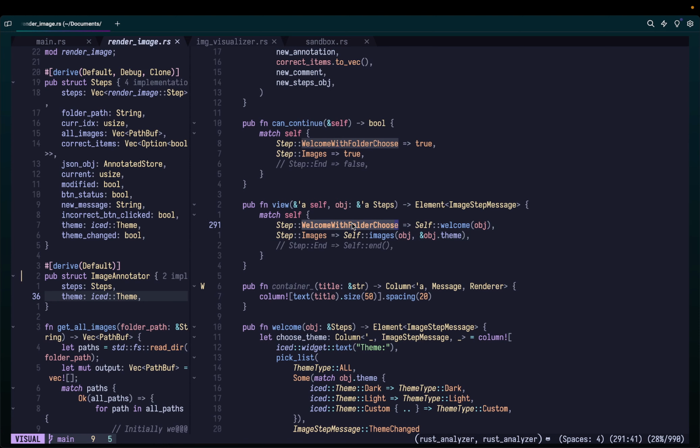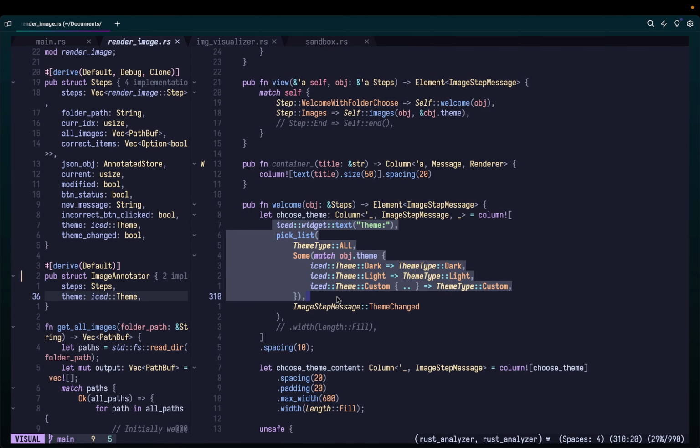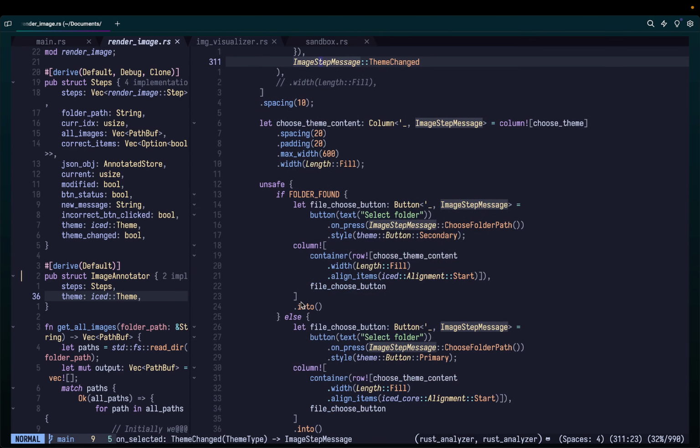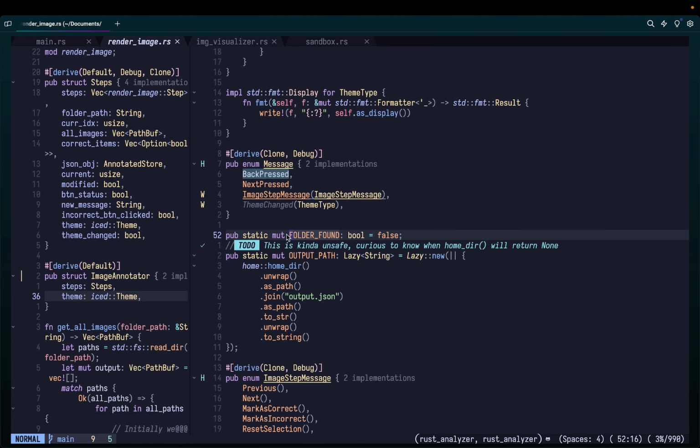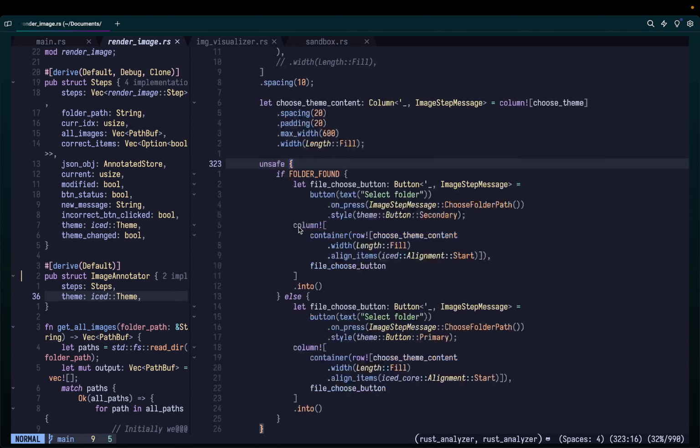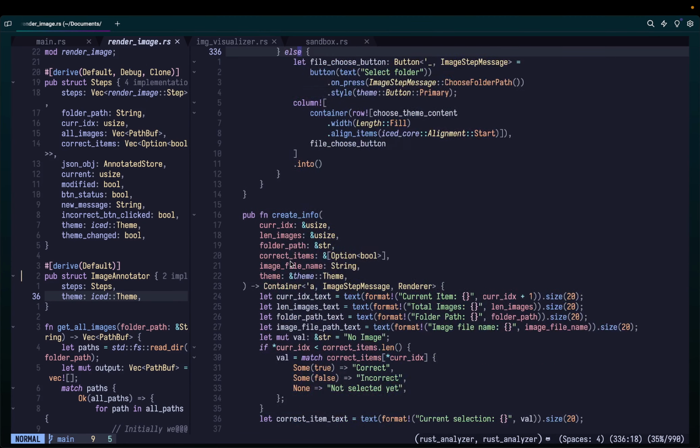Similarly with welcome with folder choose, this is what you have as a welcome view. Over here, this is what you have. Because in the welcome as well, as you saw, we had a choose theme option, then also you have if folder found, if there's a folder that you found. I think this is more like a static variable, if I remember. Where is folder found? Yeah, pub static, right? That's why I was using unsafe. I'm curious if this has been solved, but it's okay.